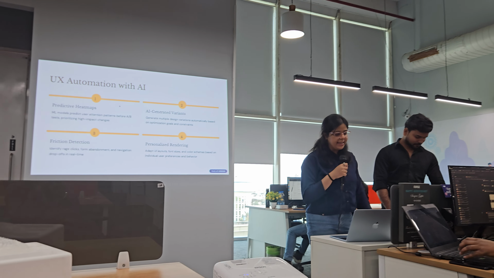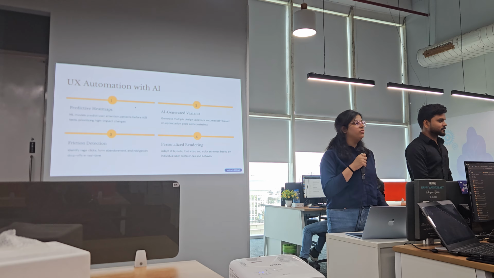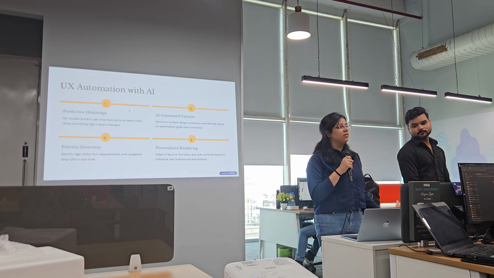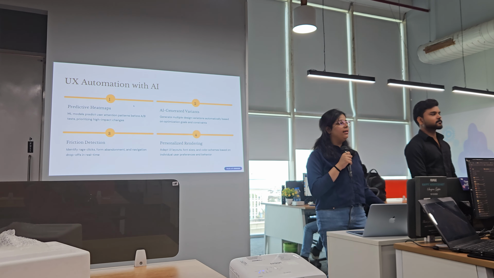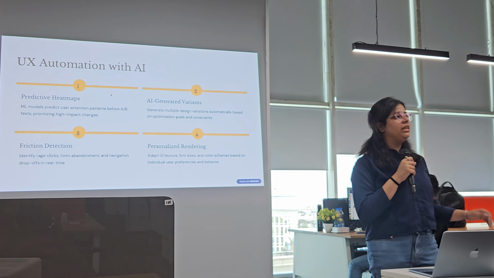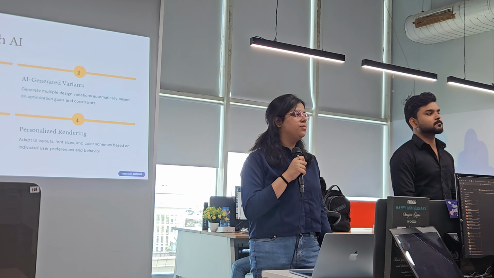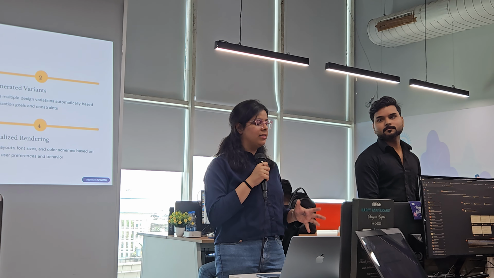Now the second is AI generated variants. Our designers create multiple pages for a single page to find what works best for the user experience. If you give the proper prompt to the AI, it can create multiple pages for a better user experience and accessibility. Now we can select from those.